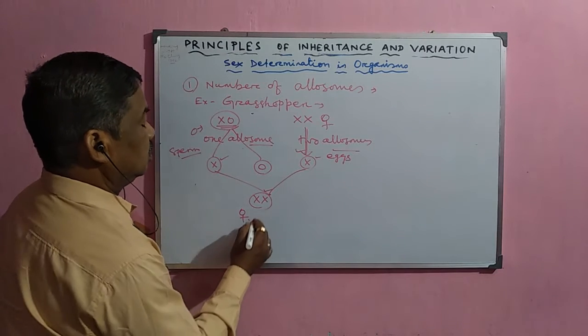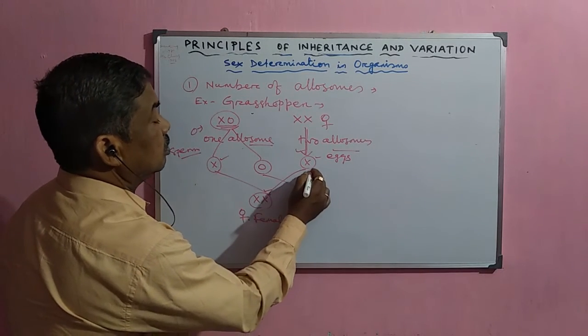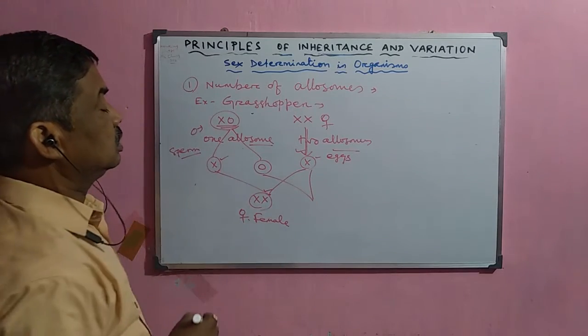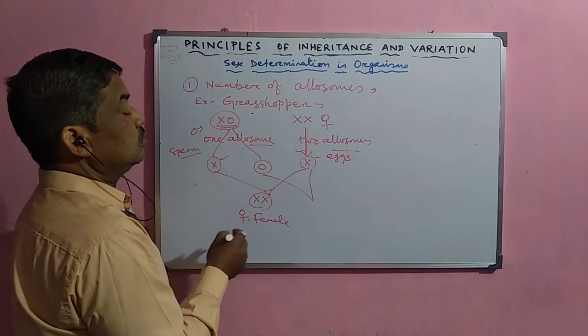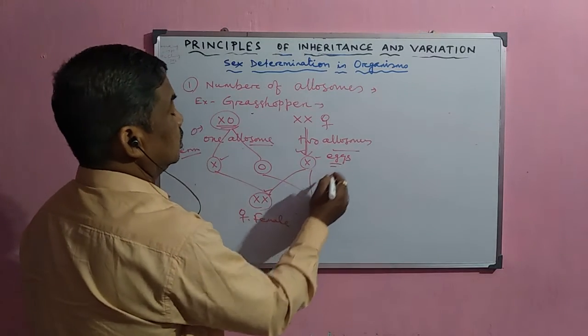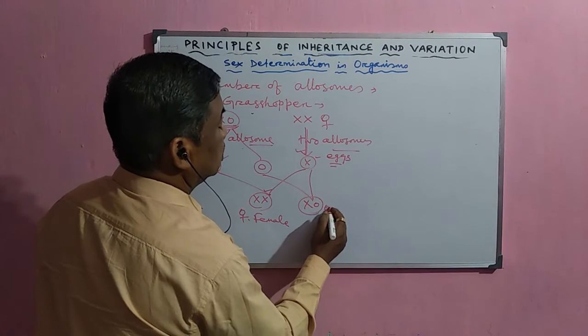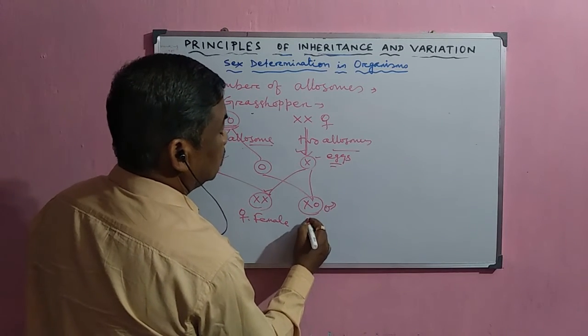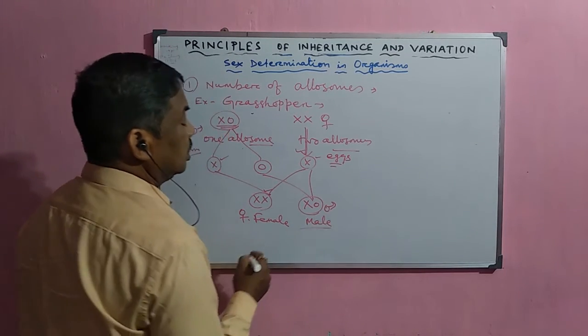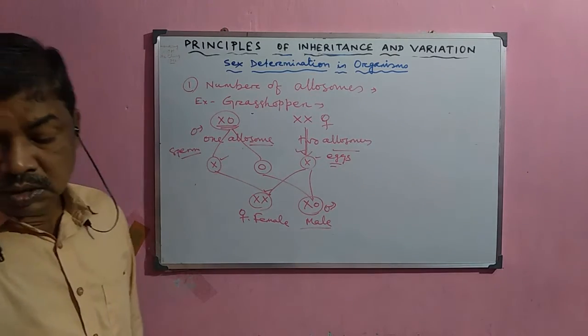When the O sperm, with no chromosome, fuses with the X egg, it becomes X0 type, and it is a male individual. In this way, the sex is determined in grasshopper.